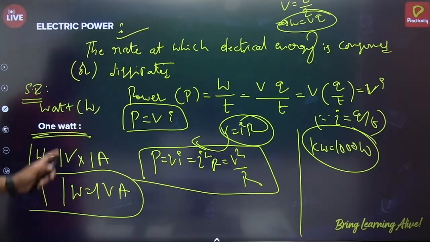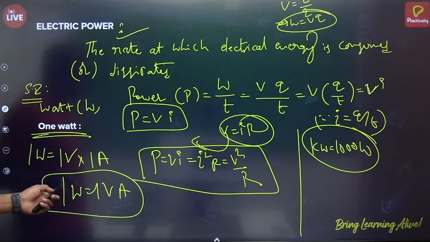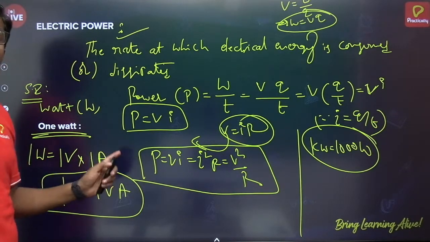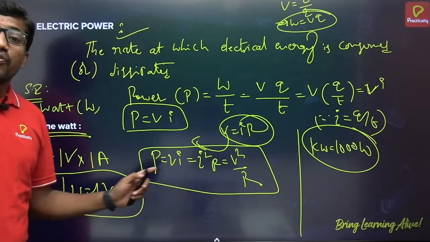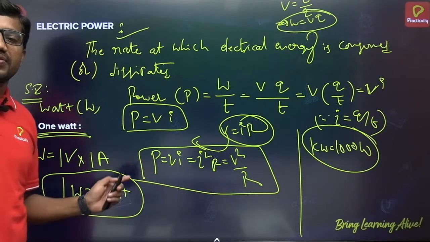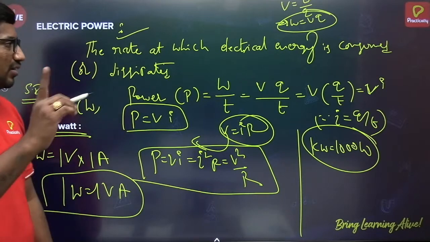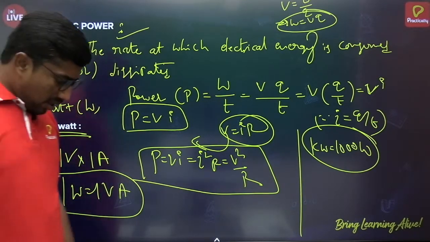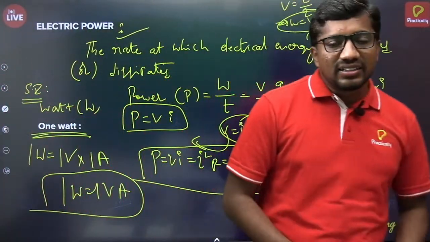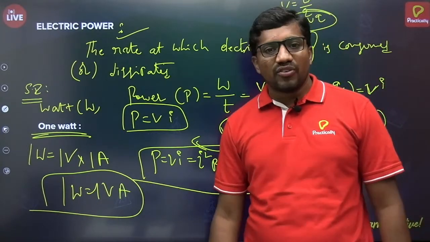Alright. So 1 watt of power will be dissipated or consumed when 1 ampere current flows through the conductor for a potential difference applied across it of 1 volt. Very important. Alright. So this electrical power we can write in terms of energy also.